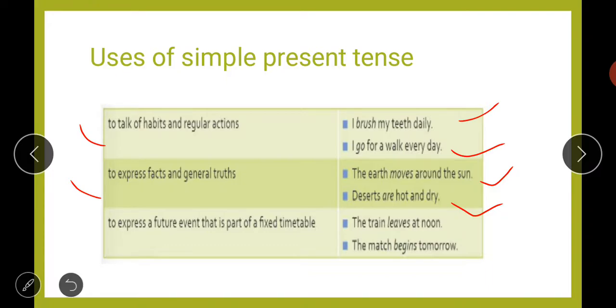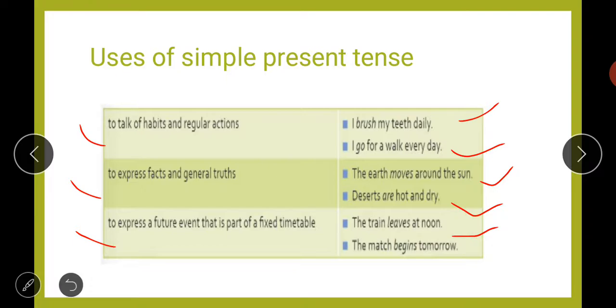Next is to express a future event that is a part of a fixed timetable. You are talking about a fixed future, no doubt, but you're talking about something which has a fixed timetable, then you will use simple present tense, like the train leaves at noon. It is a fixed time, the train will leave at noon.